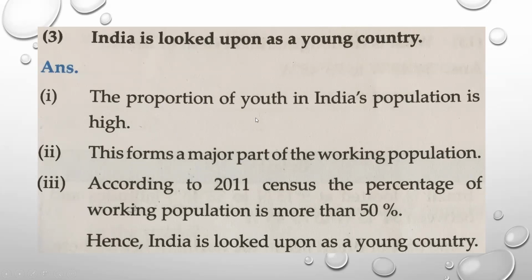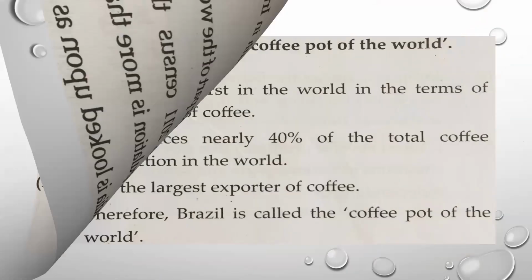Now naturally the youth people, means about 20 to 45, 50, they are going to work. So maximum part of Indian population is working population. According to 2011 census, the percentage of working population in India is more than 50%, which is an asset or a positive sign for India. And so India is looked upon as a young country. Please write answers in points and start your new point on a new line.